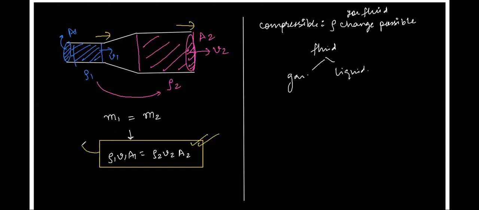This is the equation for a compressible liquid which can change its density. Let's say if the liquid is not compressible, then its density will not change, and therefore density on both sides will be same. So rho1 and rho2 will get cancelled, and we will have the equation as a1 v1 is equal to a2 v2.